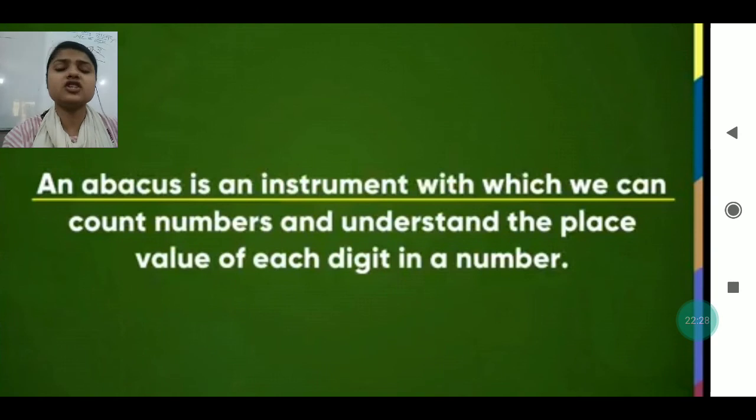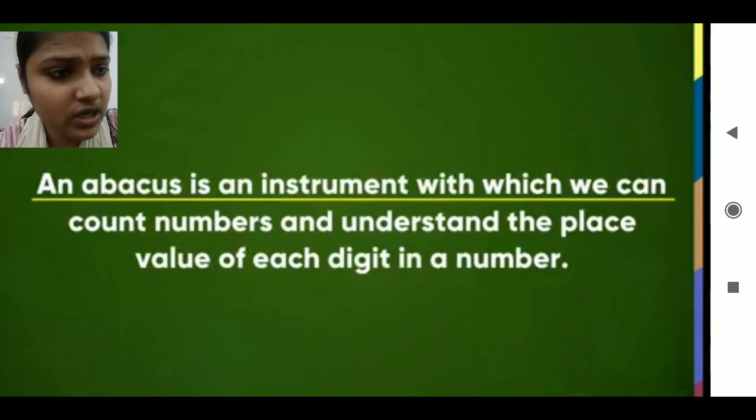The next topic which I am going to discuss with you all is abacus. It's a very interesting and game-loving topic. An abacus is an instrument with which we can count numbers and understand the place value of each digit in a number. Just see what is abacus.